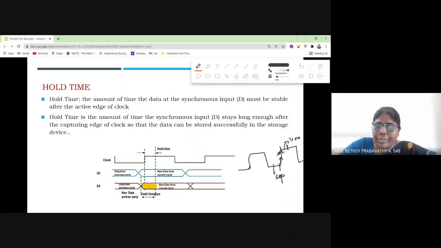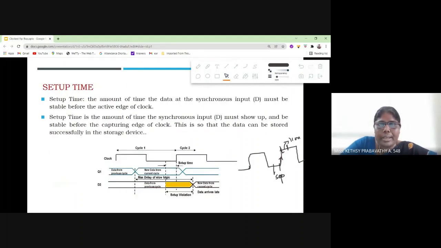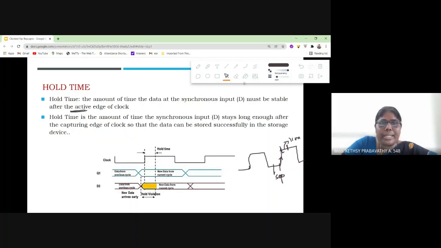This is for before triggered, and this is for after triggered. Before triggered means it is the setup time. After triggered means it is the hold time. Are you getting me? Setup time means before triggered, and hold time means after. Can you understand the difference between setup time and hold time? Can you give a response?